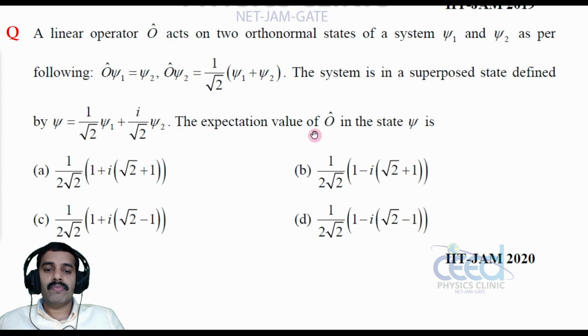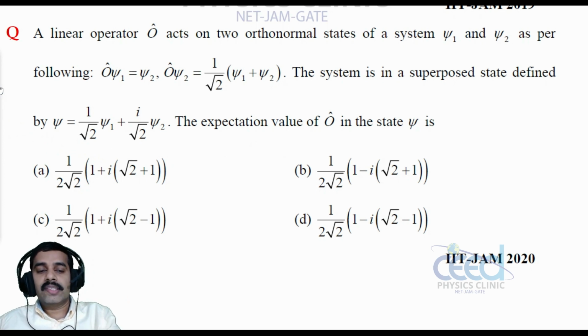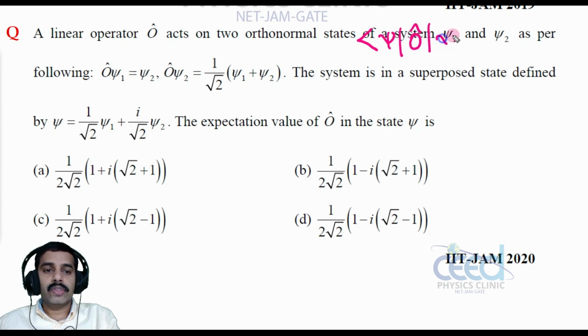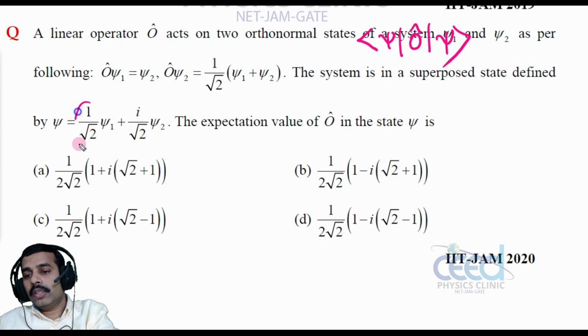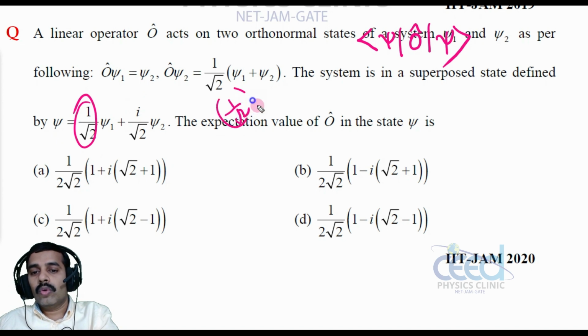The expectation value of O cap in the state psi is, so in the state psi, what is the expectation value? We need to solve psi O cap psi. So this is the expectation value, right? Now this is a normalized wave function, because its coefficient squares, 1 by root 2 whole square plus 1 by root 2 whole square, will be equal to 1.